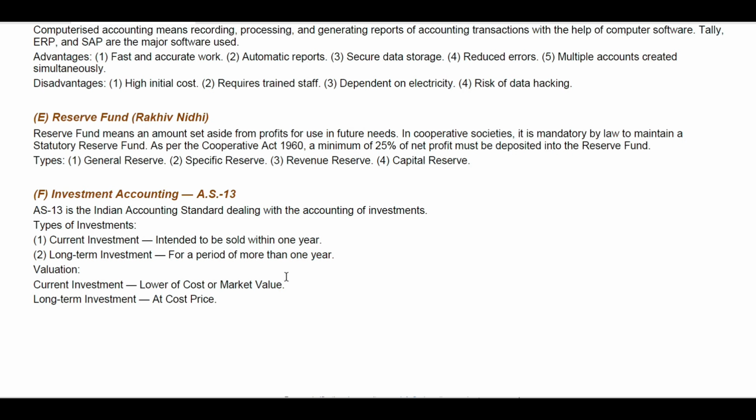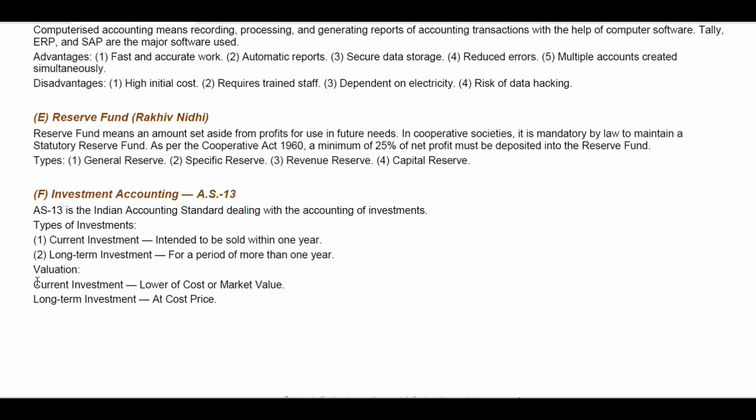Next one is investment accounting, AS13. AS13 is the Indian accounting standard dealing with the accounting of investments. What are the types of investments? Number one, current investment, intended to be sold within 1 year. Then next, two, long-term investment, that is for a period of more than a year. Before that, within 1 year, you cannot do it.